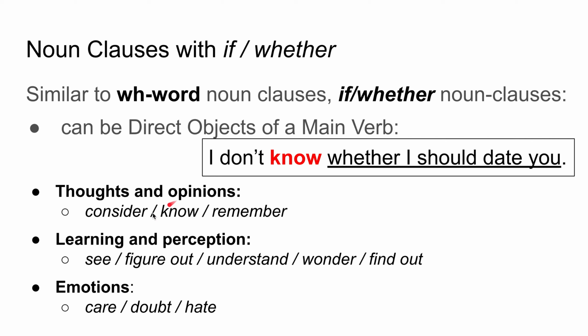These are thoughts and opinions: consider, know, and remember; learning and perception: see, figure out, understand, wonder, find out; and emotions: care, doubt, hate. These are the types of verbs that accept WH noun clauses, and we can see that they also accept if/whether noun clauses. For example, I don't know whether I should date you. So they accept those if/whether noun clauses.